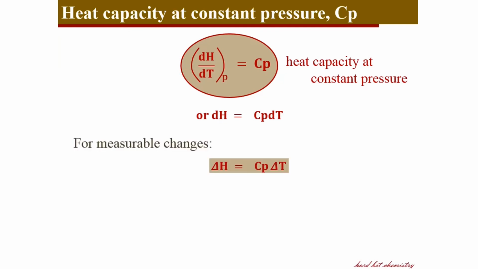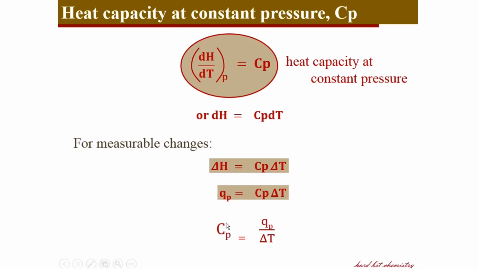And for a measurable change, you can say delta H, the large change in enthalpy during the process, can be expressed as a product of the change in temperature during the process and the heat capacity of the system. So you have an equation that Qp equals Cp delta T, that is, heat at constant pressure corresponds to heat capacity and the temperature change during the process.